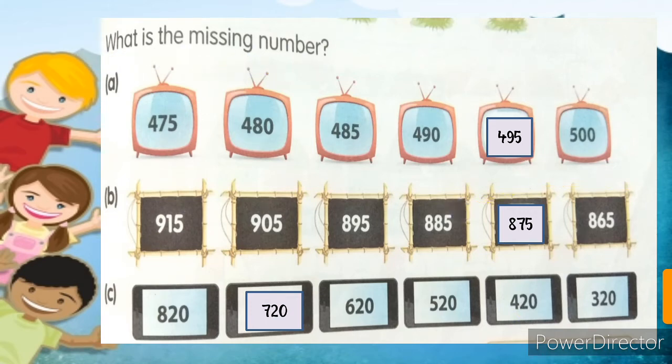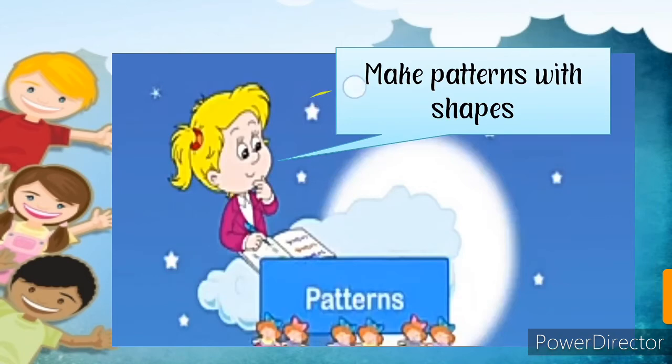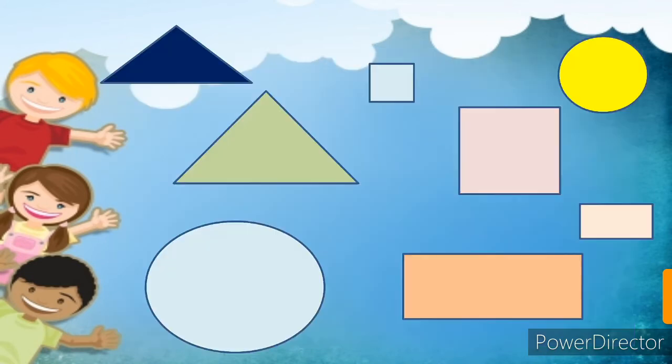So dear students, let's move forward and make patterns with shapes. Okay. So let's learn the shapes. Are you able to see many shapes here? All are in different colors, different sizes and different shapes. Both are triangles but not the same in size, not the same in color.